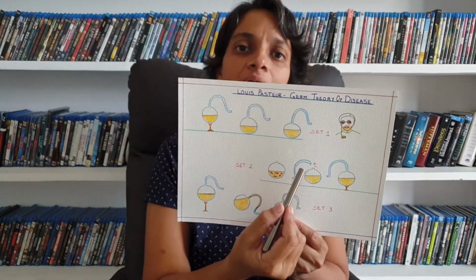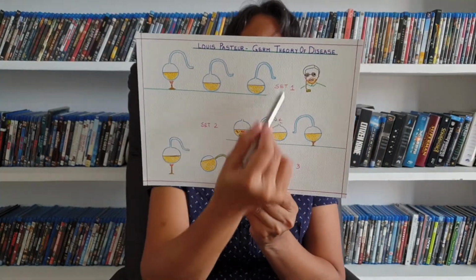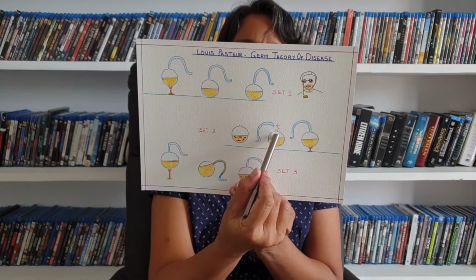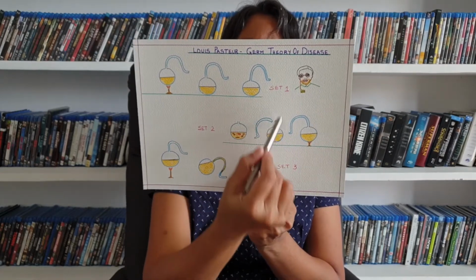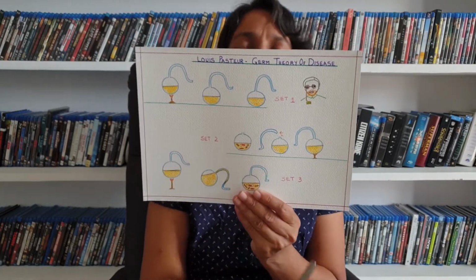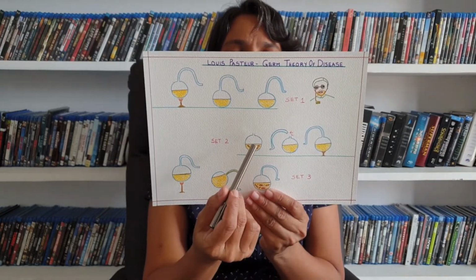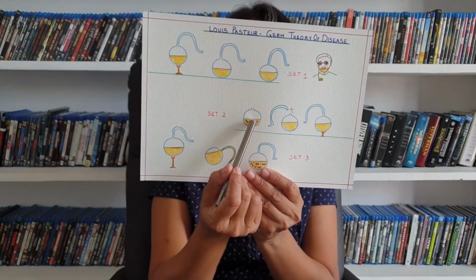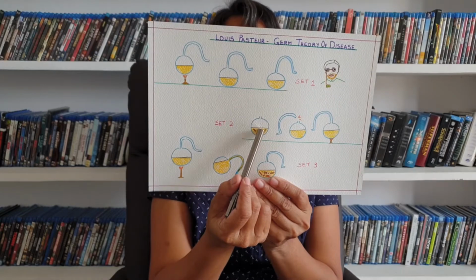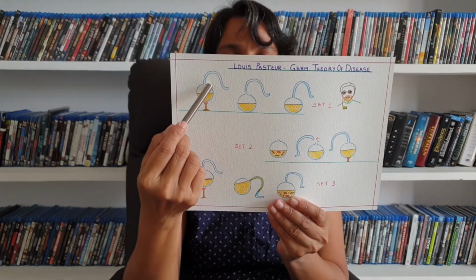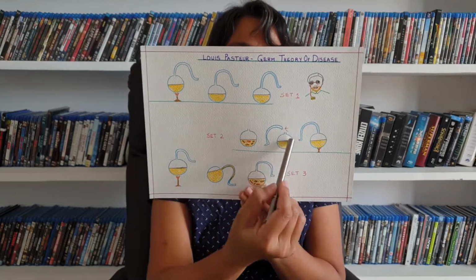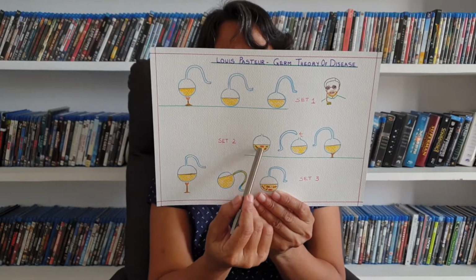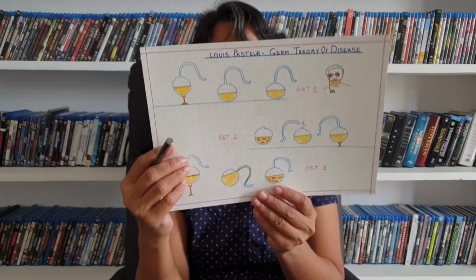come in. He broke it such that the air coming in from outside, not the air that is sterilized in the flask, but after he broke it, air from outside enters this, and along with it, it brings the dust particles and all. And as you can see here, there is growth of microbes, microorganisms. With this, again, he said that air by itself is pure, but when air is bringing in dust particles along with it, it leads to growth of microorganisms, which are the cause of diseases.